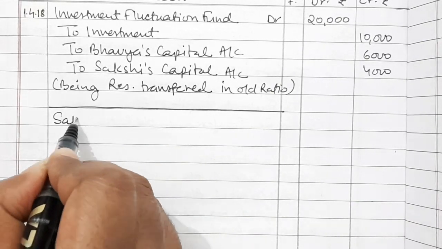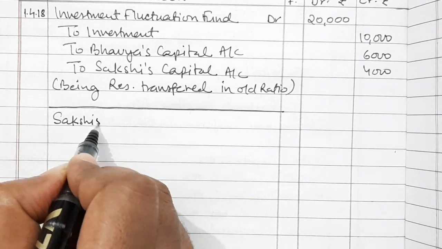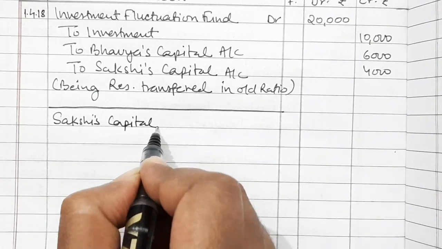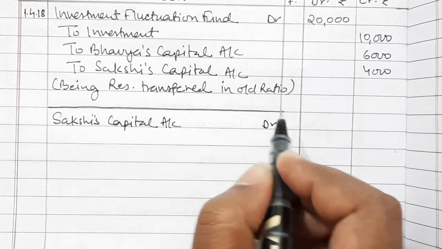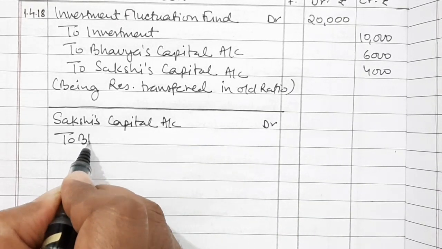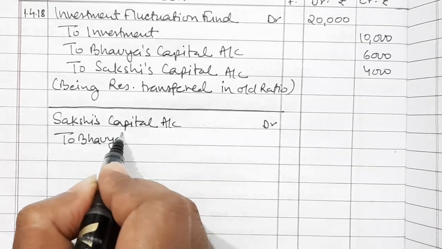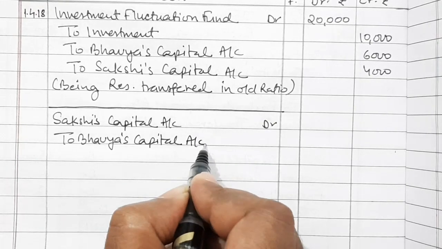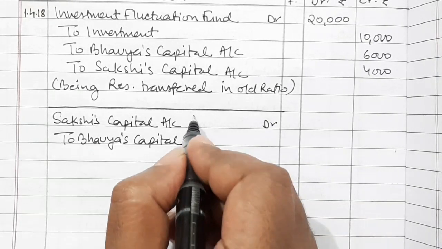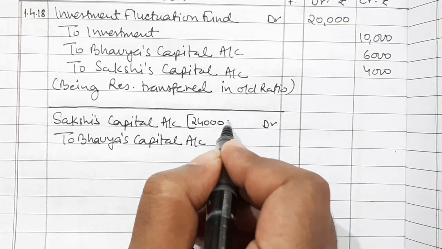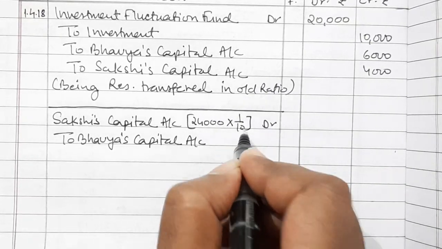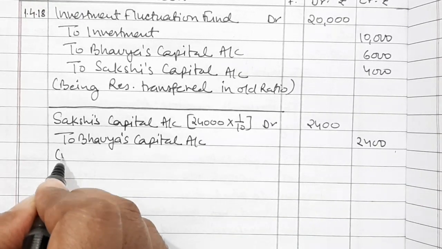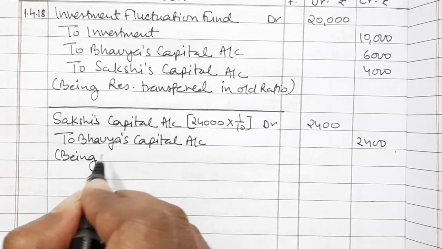Sakshi's capital account debited, to Bhavya's capital account. And amount of goodwill is 24,000 into 1 by 10. So it will come 2,400, being treatment of goodwill.